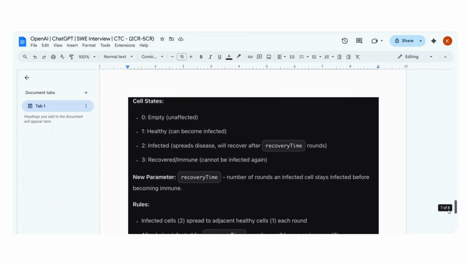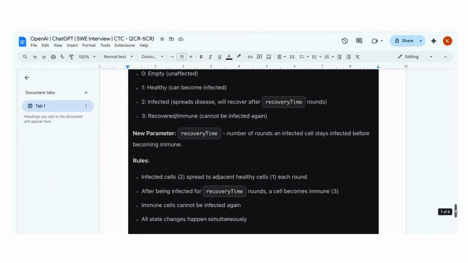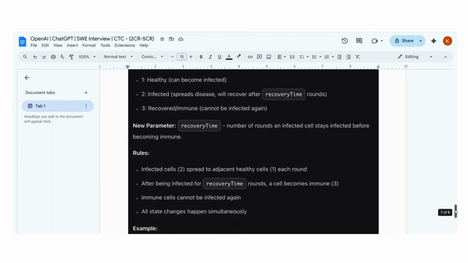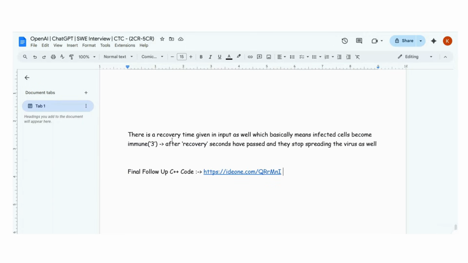So guys, now the thing is that apart from 0, 1 and 2 cells, now the cells can become 3 also. A recovery time is given. You can read it. The language is confusing, which can lead to many people not being able to solve it. We don't know for sure. There is a recovery time given in input as well, which basically means infected cells become immune. The cells which are infected, their value becomes 2, right? But after some time, their value becomes 3. And after recovery seconds have passed, they stop spreading the virus as well.